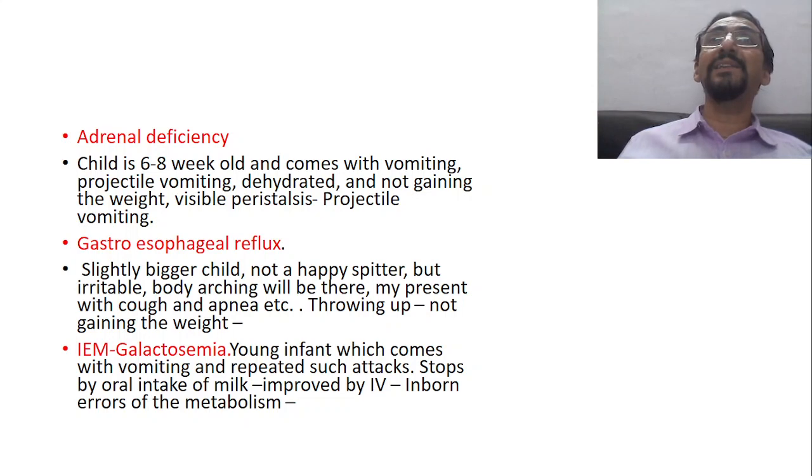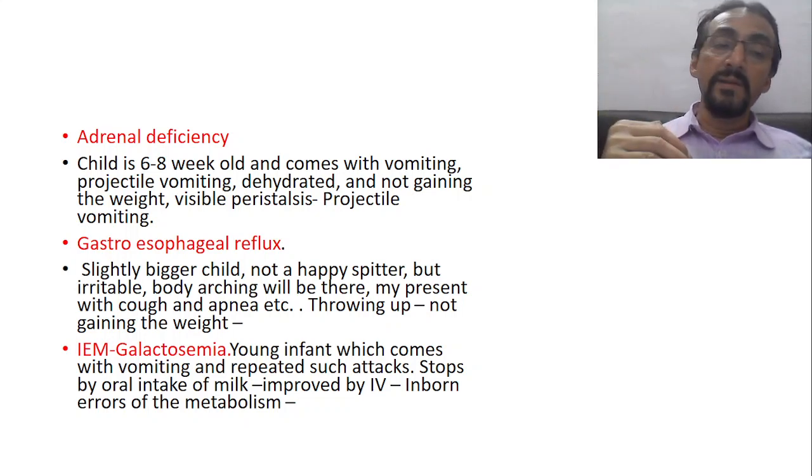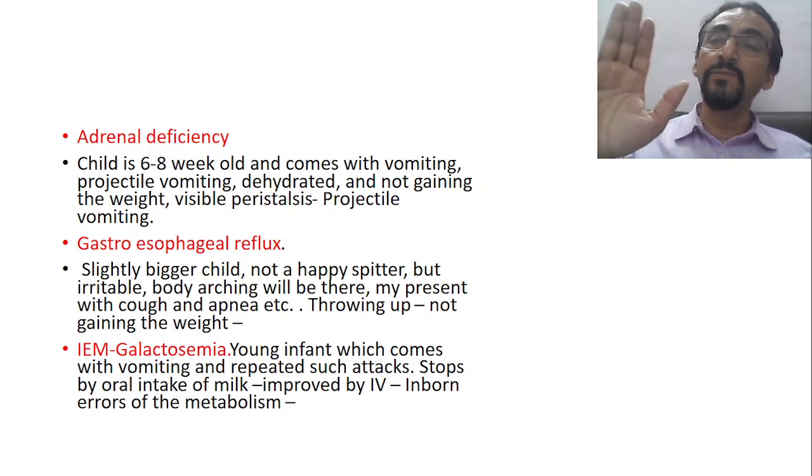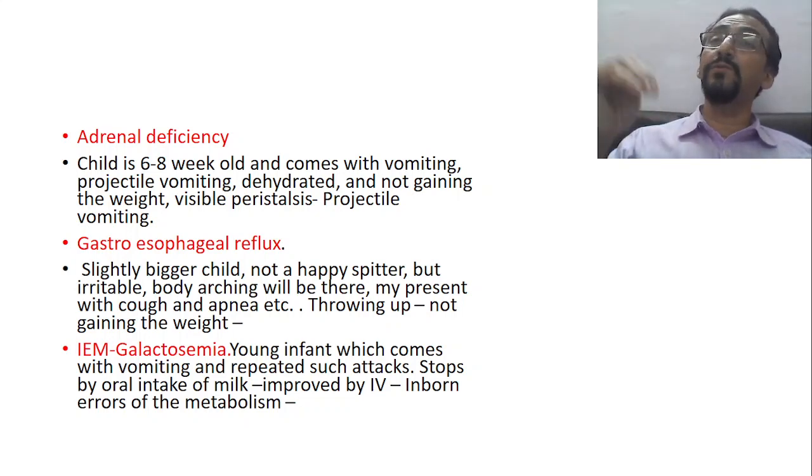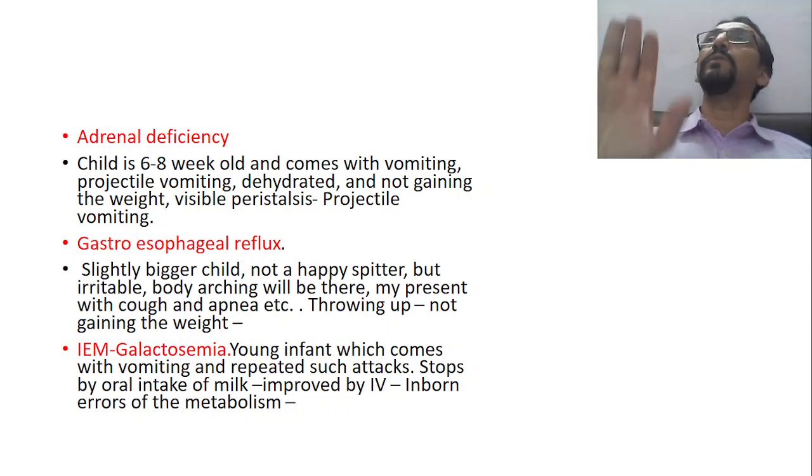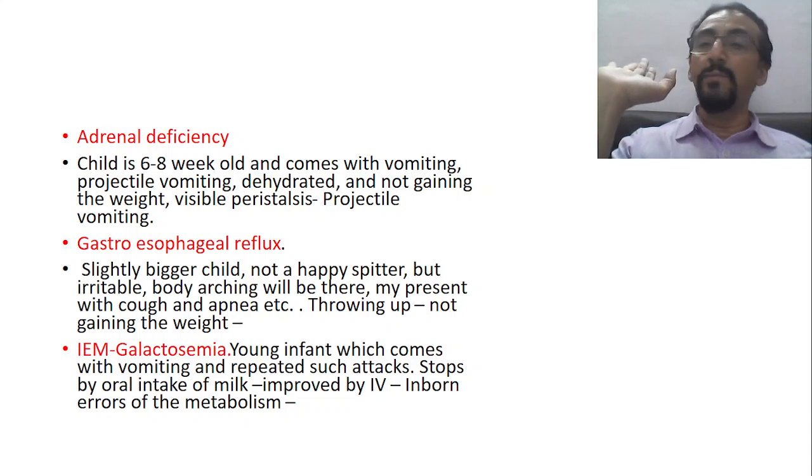So usually it arches the body, abnormal bending will be there, so body arching will be there. By means of abnormal bending backwards, it tries to keep that content downwards, because contents are coming upwards through the esophagus. So anyway it has to go down, so the child makes a natural attempt to keep that gastric content in the downward direction, and therefore it will go for backward bending in the form of arching.